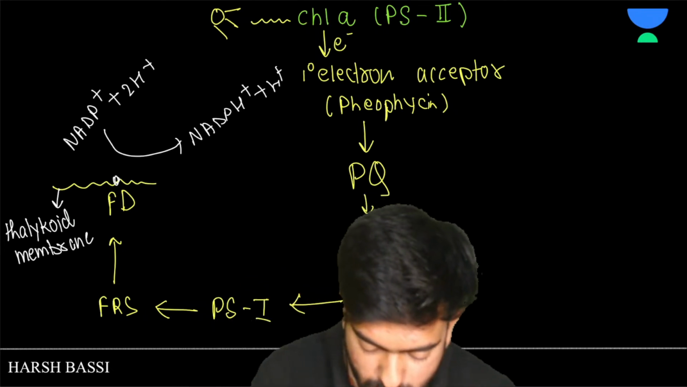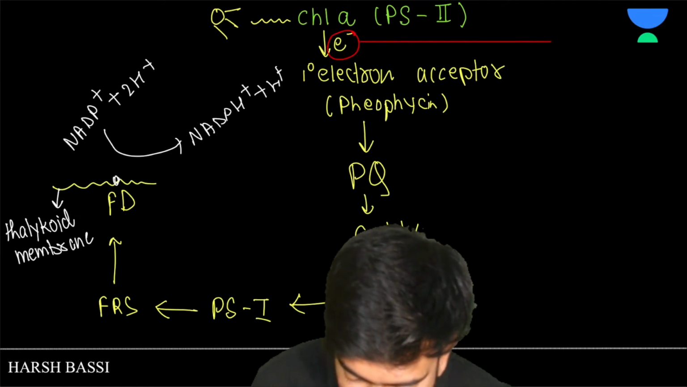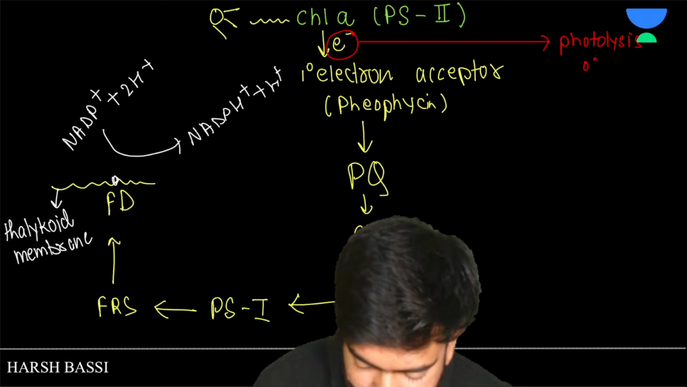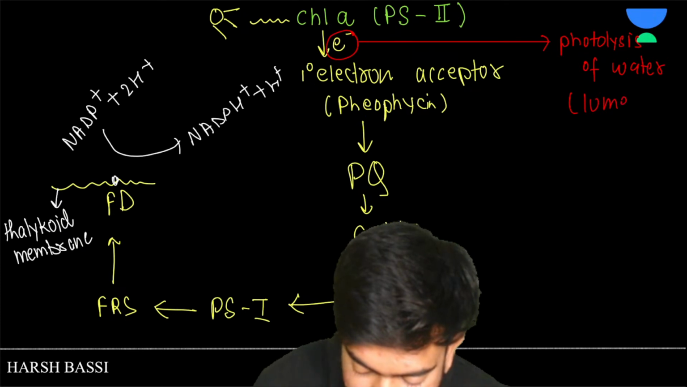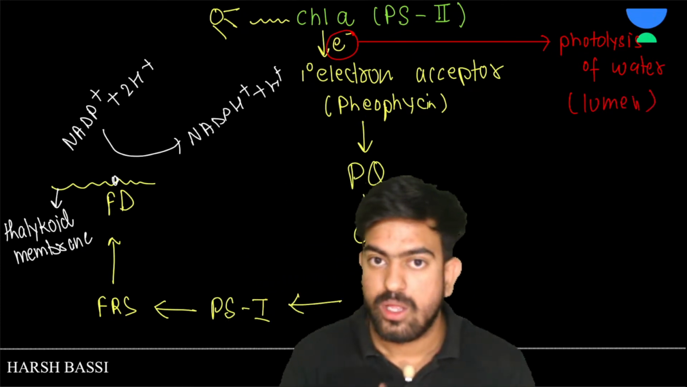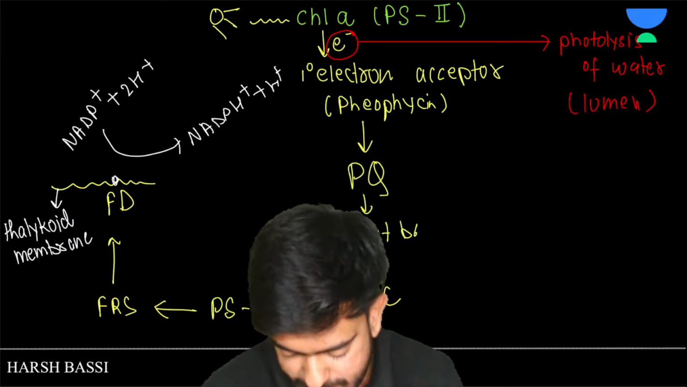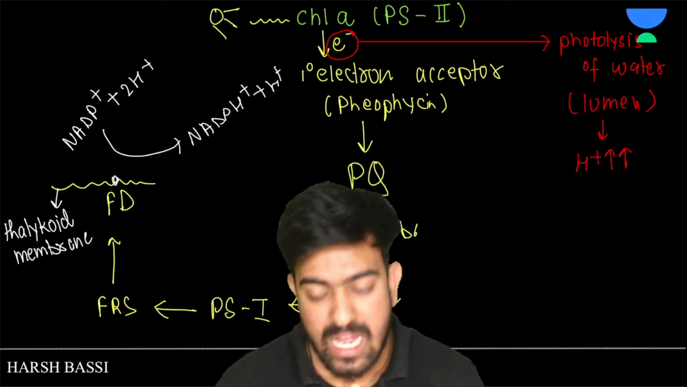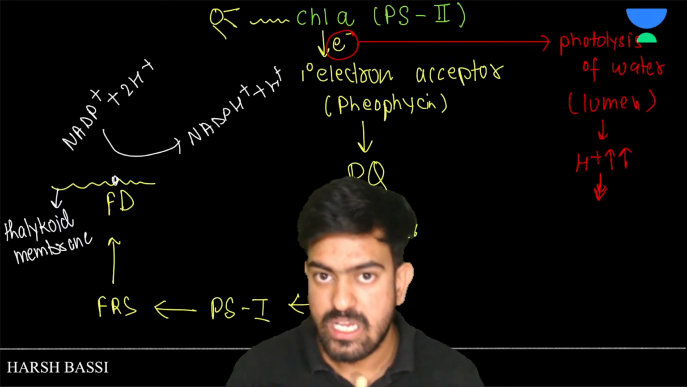This was there. Now let's see from where this electron was coming. This electron was coming from the photolysis of water, right? Photolysis of water. And where was the photolysis of water happening? It was happening in the lumen. Now, the major purpose was to increase the concentration of H positive ions in the lumen, right? So here the concentration of H positive ions was increased, and when the concentration of H positive ions is increased, the